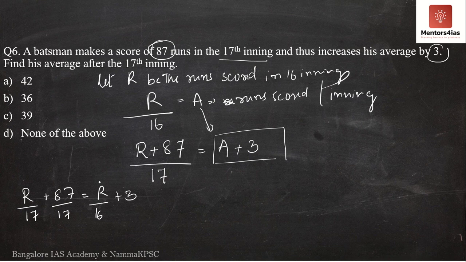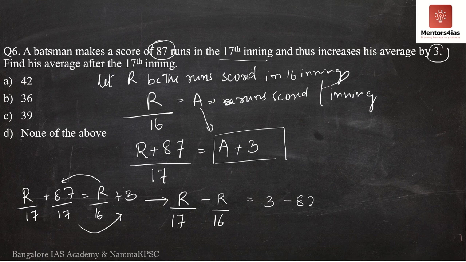So now I will take R by 16 to the left hand side and let me take 87 by 17 to the right hand side. So what do we get now? We have R by 17 minus R by 16 is equal to 3 minus 87 by 16.